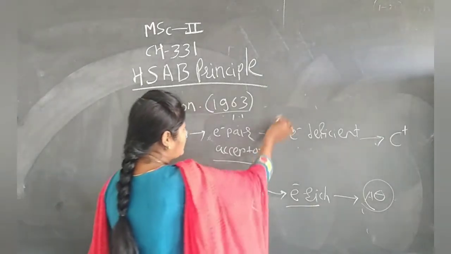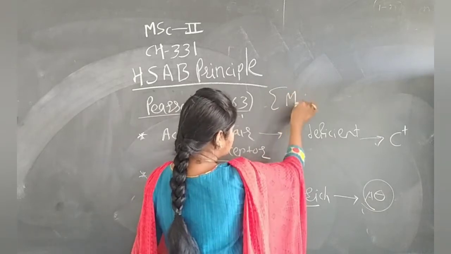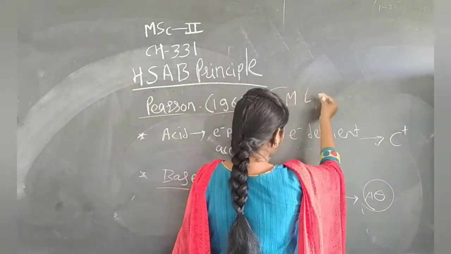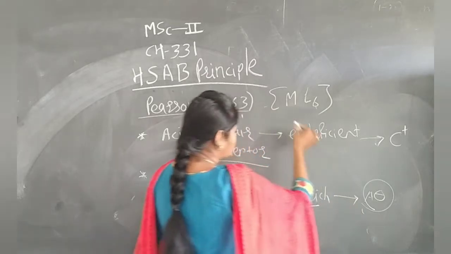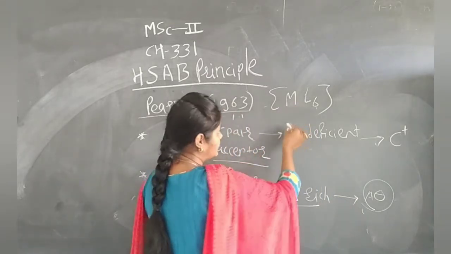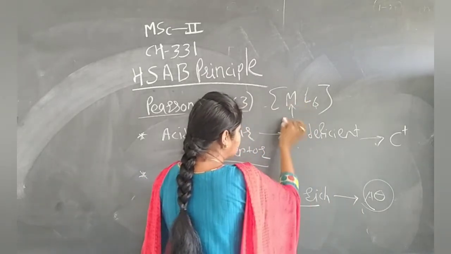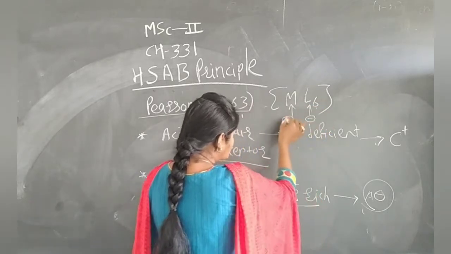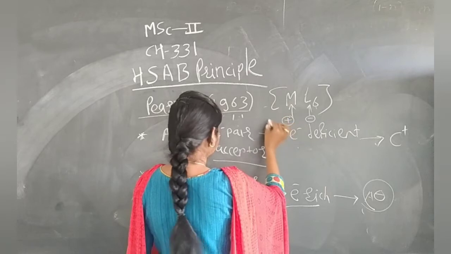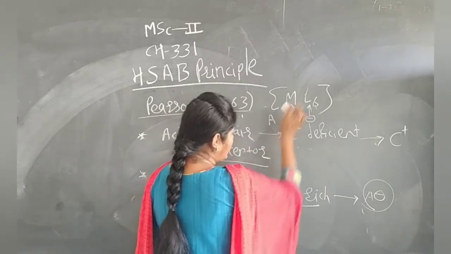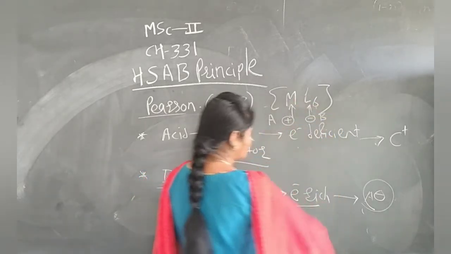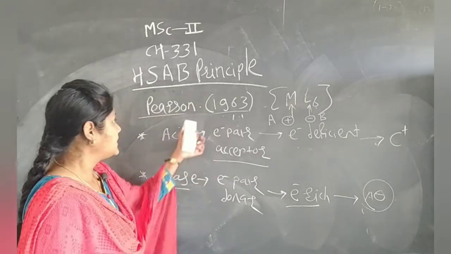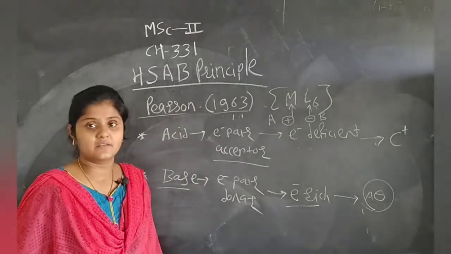Then for inorganic complexes, for example, we are considering any metal-ligand complex. Suppose we are considering an octahedral complex. Here, the metal carries a positive charge and the ligand is negatively charged. So, the metal is acting as an acid and the ligand is acting as a base according to the Lewis acid-base concept.